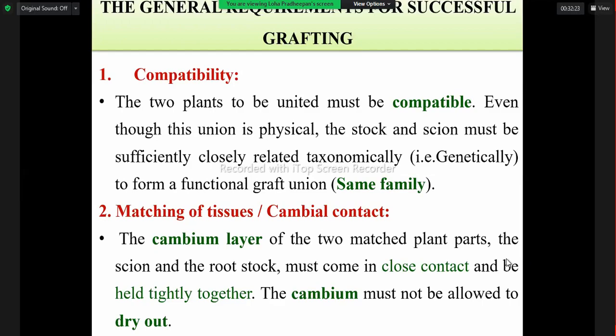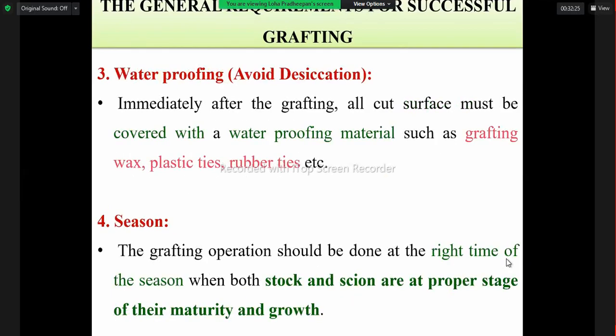In addition to that, the desiccation of the grafted portion should be avoided. Desiccation means removal of moisture from the grafted portion. So immediately after grafting, the cut surface must be covered with waterproof material.